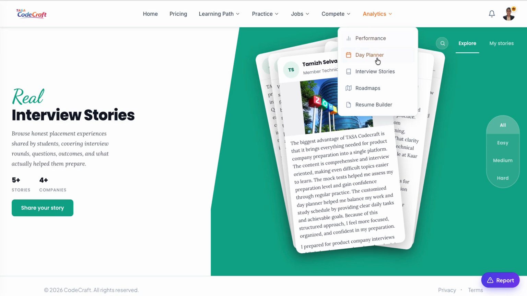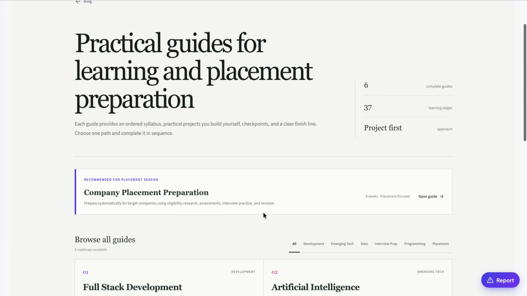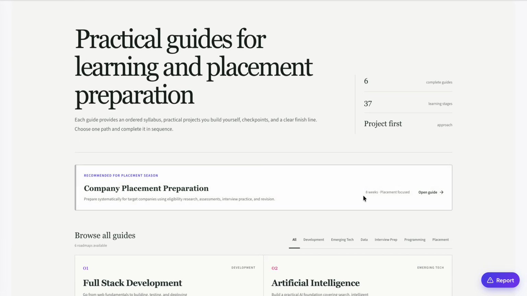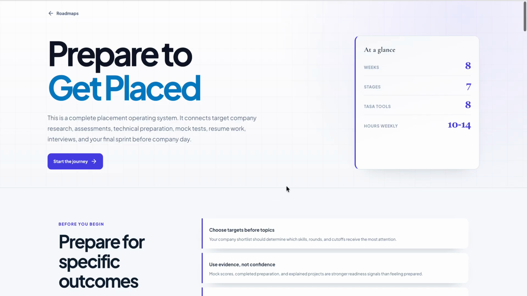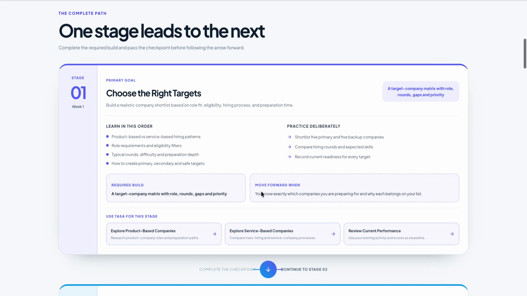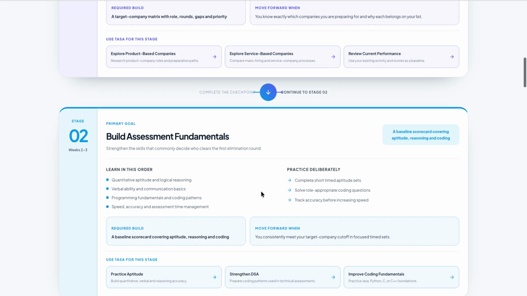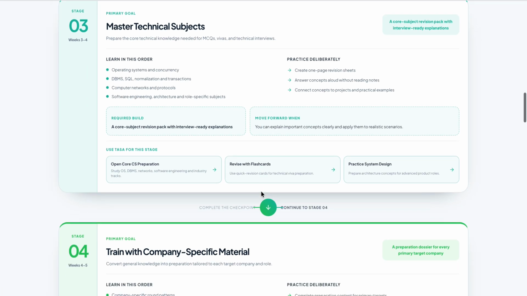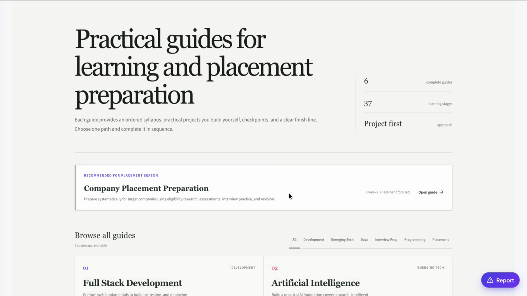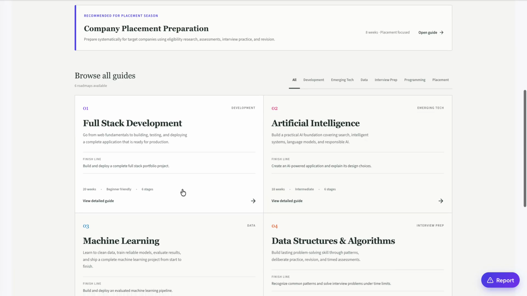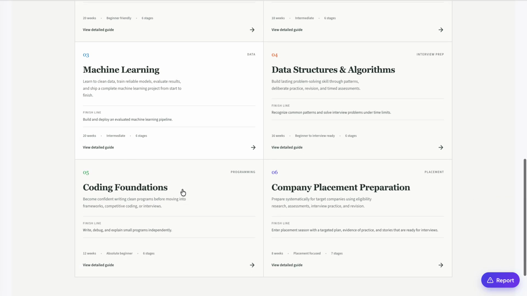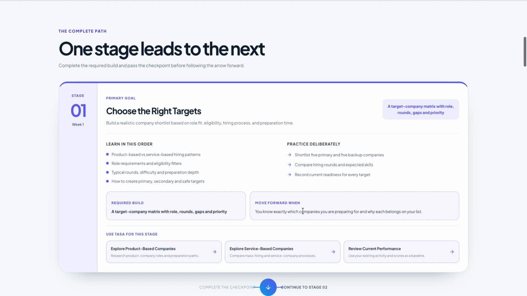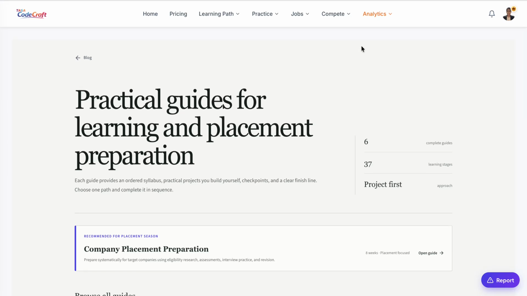And then in roadmaps, this roadmaps section is for the people who feel lost and don't know where to start and how to start. So if you open this, it is completely free. You can see what is the first thing you need to do, then what are the fundamentals, and what are the technical things you need to master. It's like a roadmap of where to study and how to study. And likewise, if you want a specific focused roadmap, you can take this, choose that, and get help from that as well.